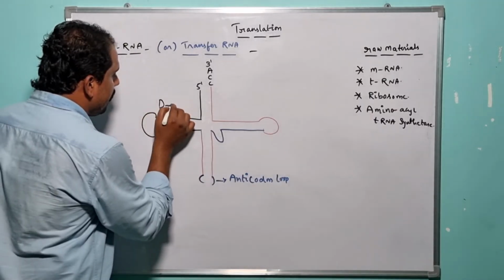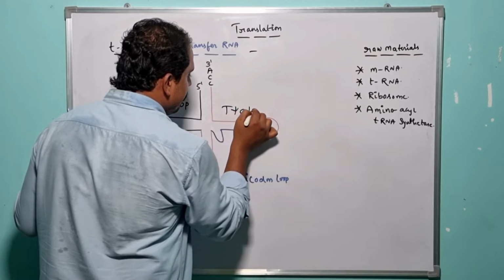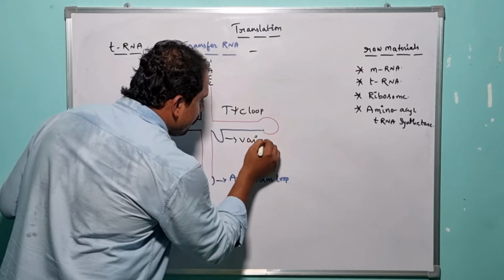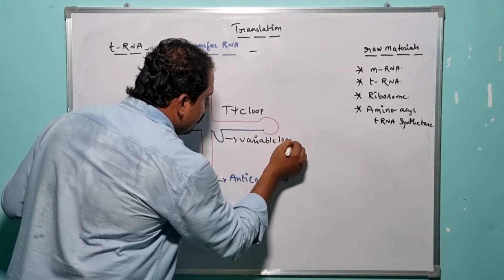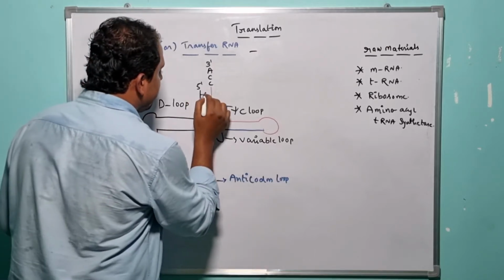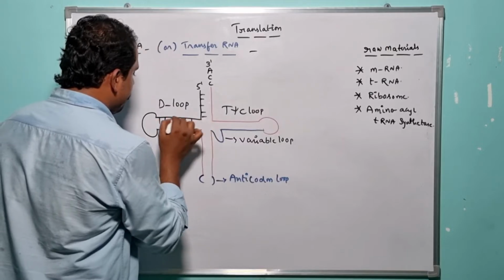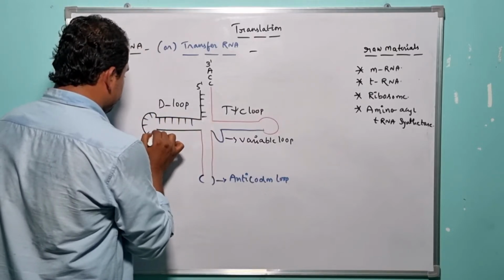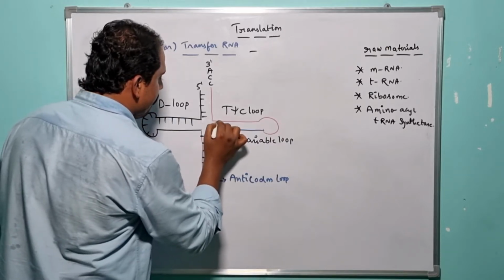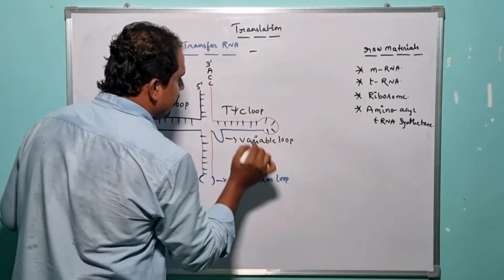D loop, and it is nothing but the T-C loop, right? And it is nothing but the variable loop. So here all the nucleotides are encoded within the tRNA. So all these are the various nucleotides which are encoded in the particular tRNA, right?